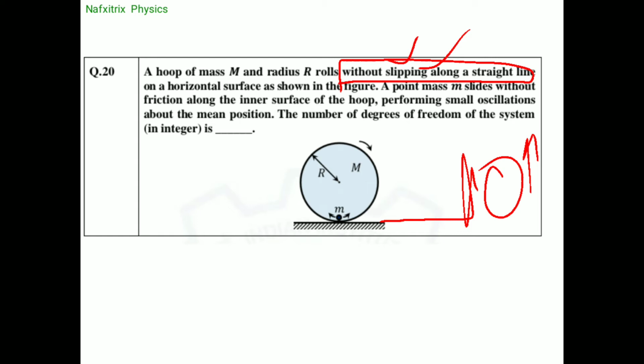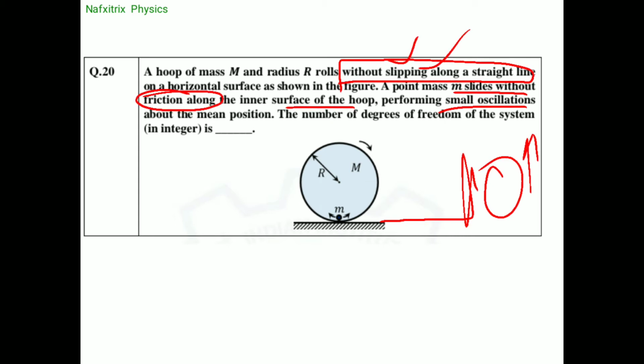On the horizontal surface, a point mass m slides without friction along the inner surface of the hoop. So here we can see a point mass, of mass small m, and it is sliding, that means moving like this, without friction along the inner surface of the hoop. So there is no friction. This is also an important point here. It is performing small oscillations without friction.